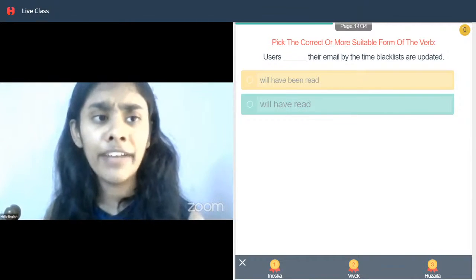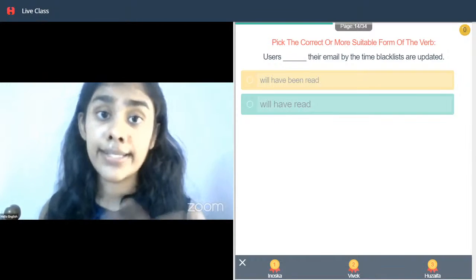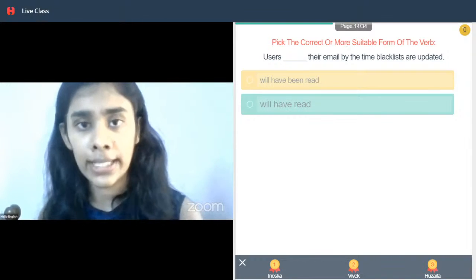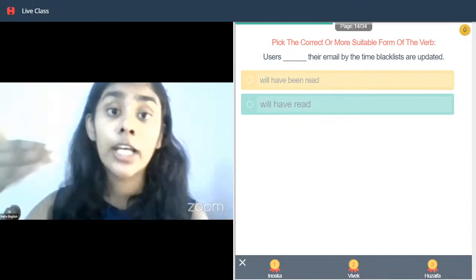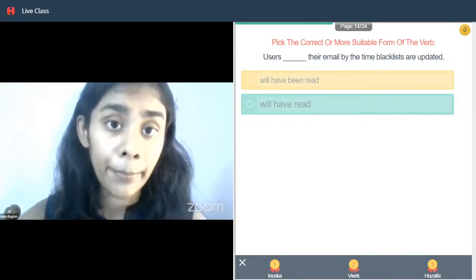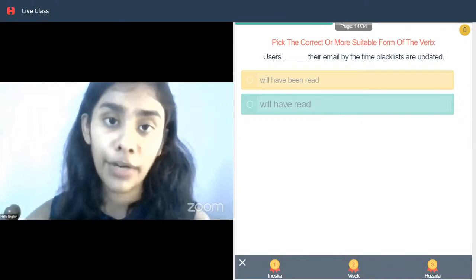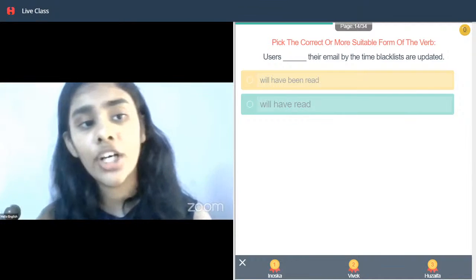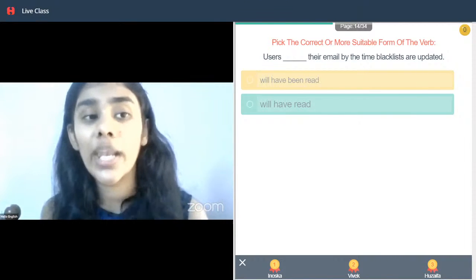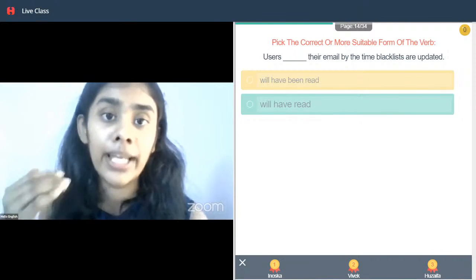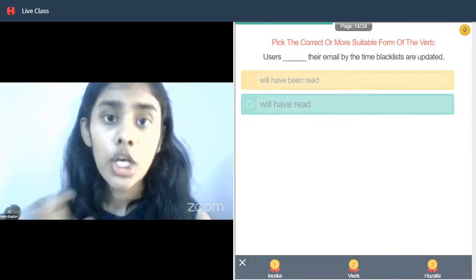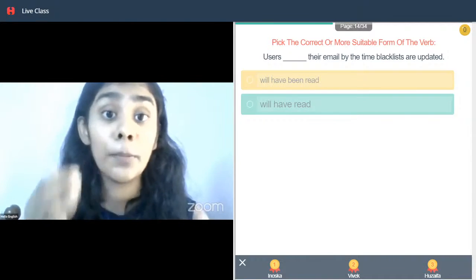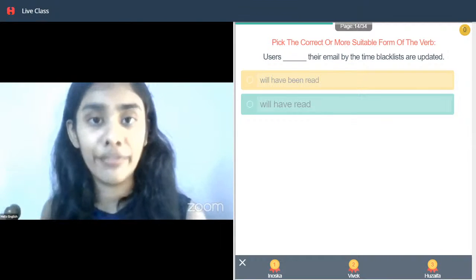However, in this case, it says read. So it is incorrect. Besides, in this case the correct meaning is tab tak padh chuke honge, so that is completed the action of reading by that time. So therefore here we will simply say users will have read their email, yani ki woh apna email padh chuke honge. Understood? So here the meaning what we want is completion of the action, that is will have read.